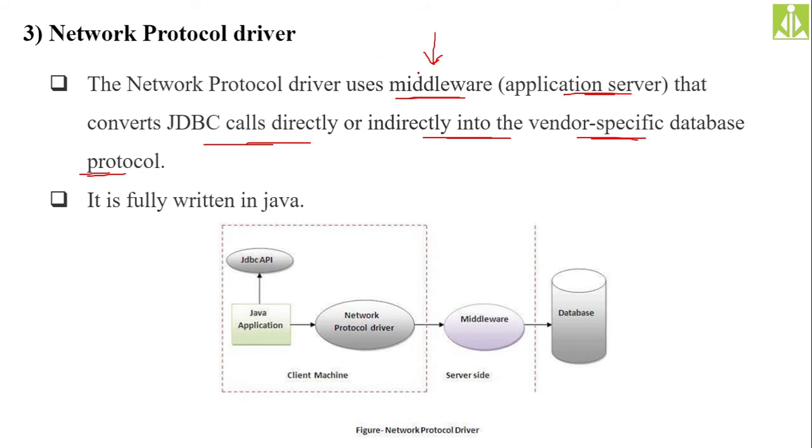You can remember it as a service provided by some third party. That third party is responsible for converting your JDBC calls into vendor specific database calls. We will send our method call to that middleware, and that middleware will convert that method call into the vendor specific database protocol, so that you can interact with the database.